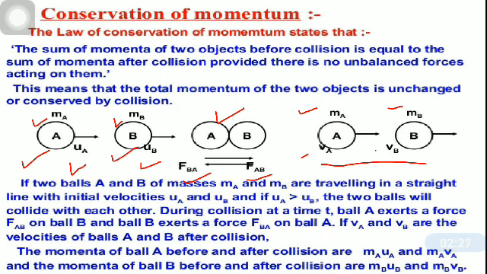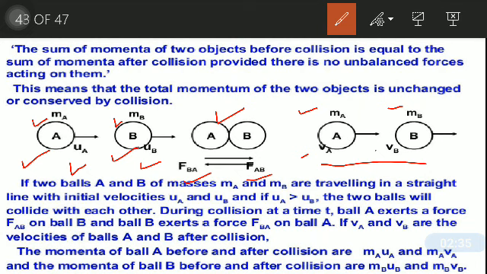Why so? Because the formula for momentum is mass into velocity, right? So here we can see the momenta before collision. The velocity before collision is ua, that is why momentum is ma multiplied by ua, and velocity after collision is va, so the momentum becomes ma into va. Similarly, the momenta of ball B before and after collision are mb ub and mb vb.